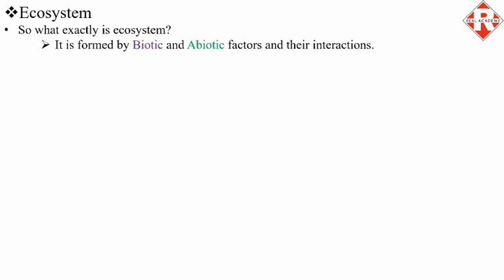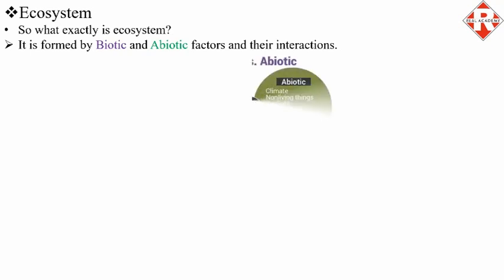So what exactly is ecosystem? Ecosystem is formed by biotic and abiotic factors and their interaction. So it means that all living organisms and non-living things and the way they interact with each other comes under ecosystem. Let us have a look what these biotic and abiotic components are.